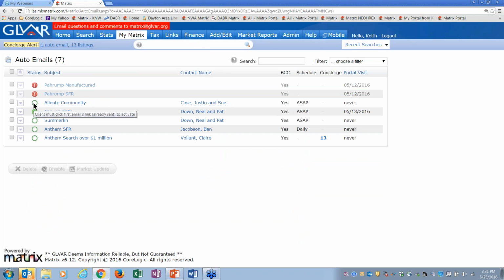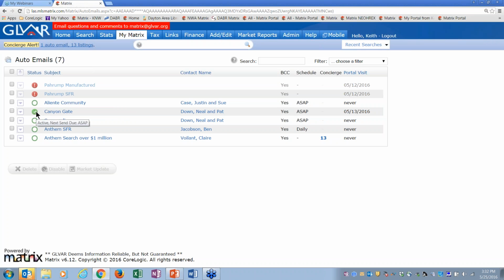It has a white circle. The white circle means that they were sent that welcome message, but they have not yet clicked on that link to activate it yet. And we're going to sit here and wait and wait and wait. Now, they've got about 30 days or so to click on that link. Okay, as soon as they click on that link, it turns green. Okay, as soon as it turns green, it will never expire.